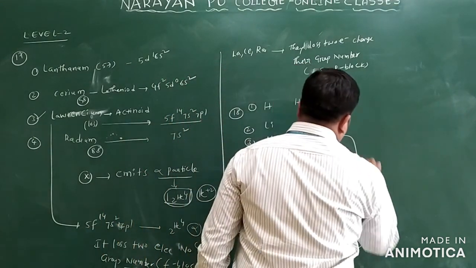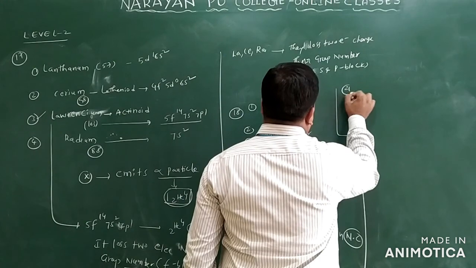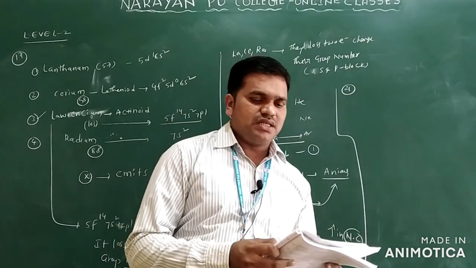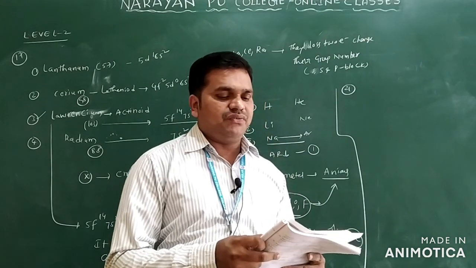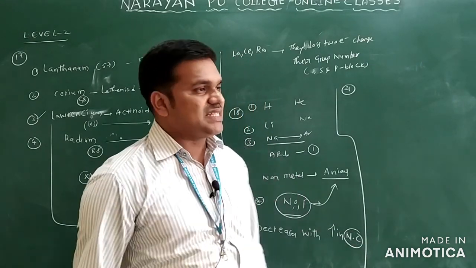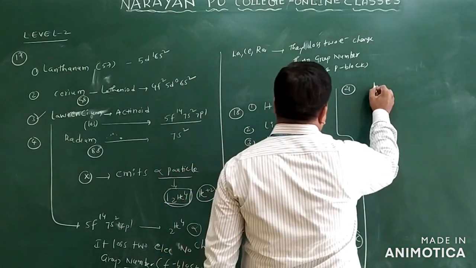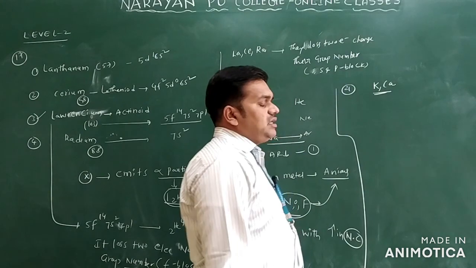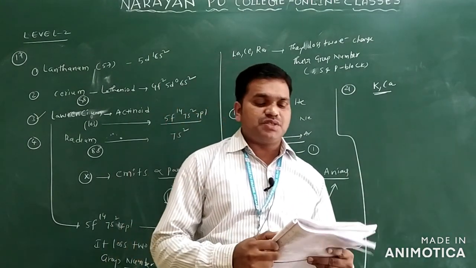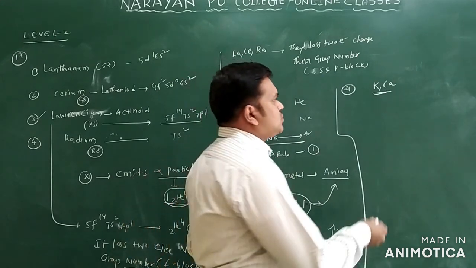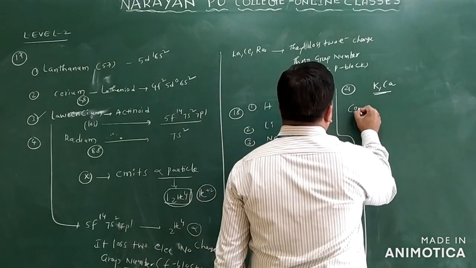Now we can see question number 21. What is question number 21? In which of the following pairs is the difference between the covalent radii of the two metals maximum? The first option is potassium and calcium. What is the question asking here? Which of the following pairs has the maximum difference between the covalent radii of the two metals. So they are asking about covalent radii.